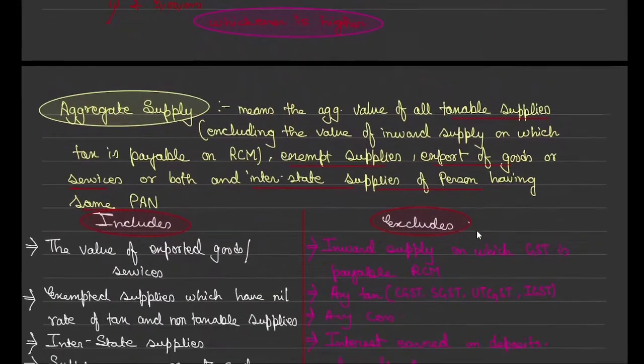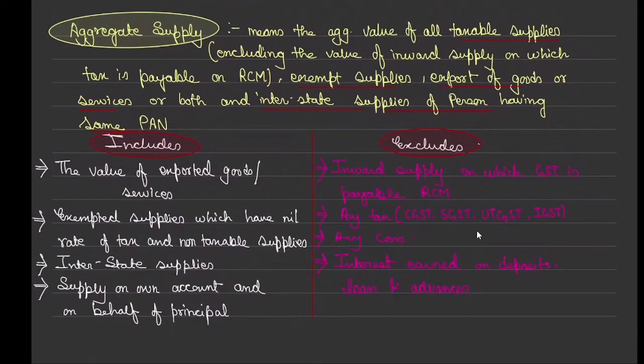Then we talked about something called aggregate supply, because continuously we are going through that aggregate supply should be this, aggregate supply should be this. So what actually is aggregate supply? There is a definition which says that aggregate supply means aggregate value of all taxable supplies excluding the value of inward supply on which tax is payable on reverse charge basis. So all taxable supplies are included in the aggregate supply, but those inward supplies are not taken into consideration on which tax is paid on reverse charge basis.